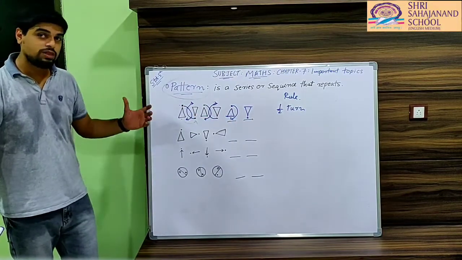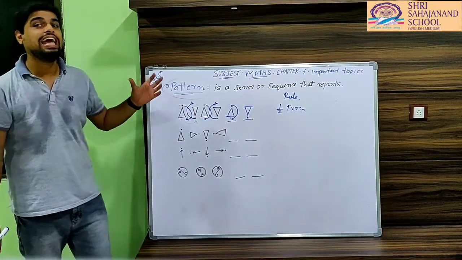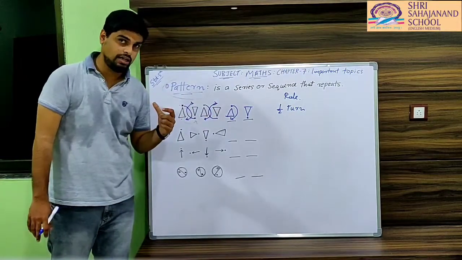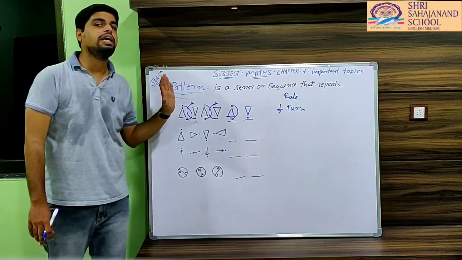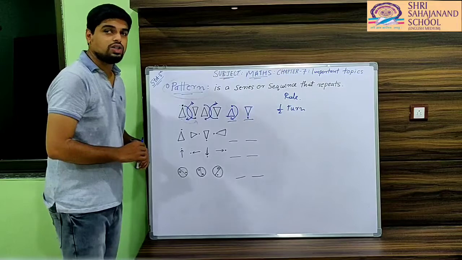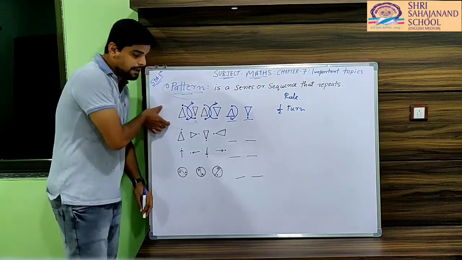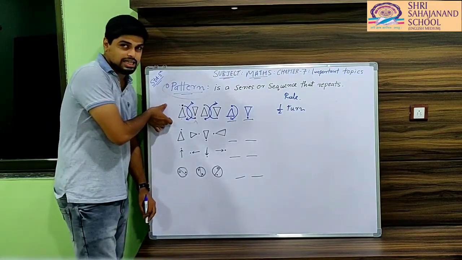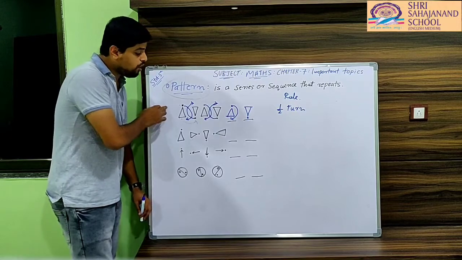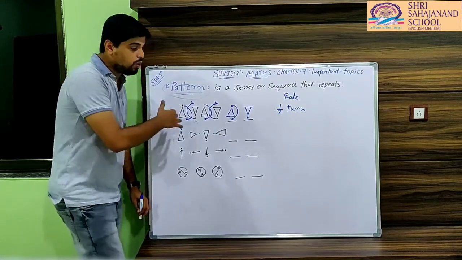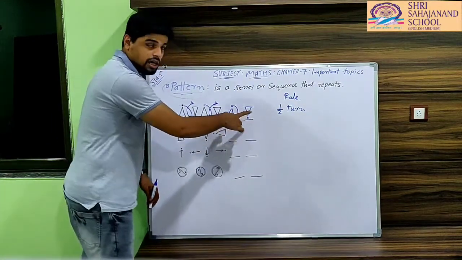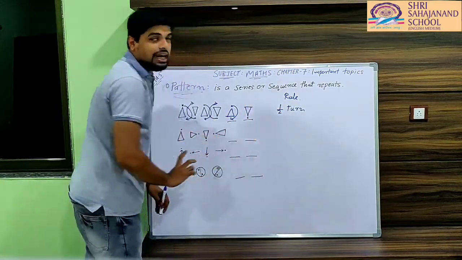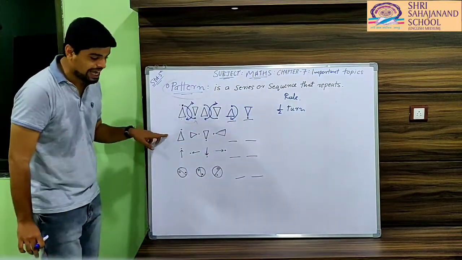So in that way you can define any rule for a given pattern after observing it carefully. You have to first observe which rule the given pattern or series or sequence follows. Then you have to decide the next figure and then you have to write its rule. Let's take one more example.